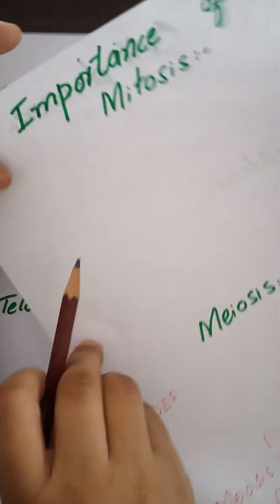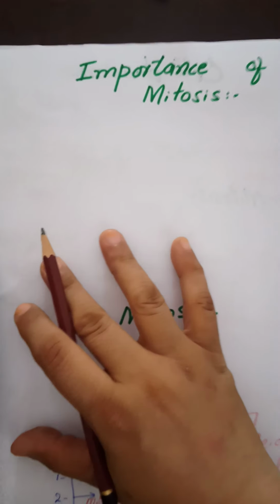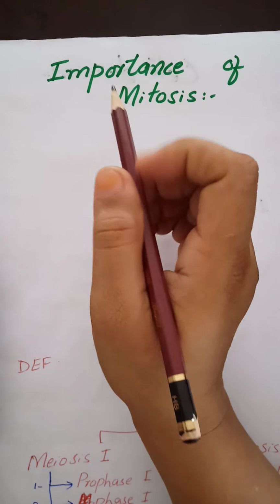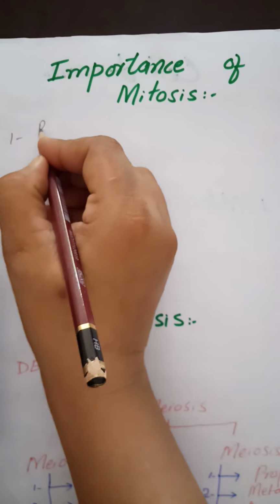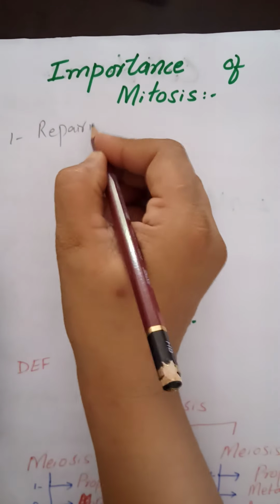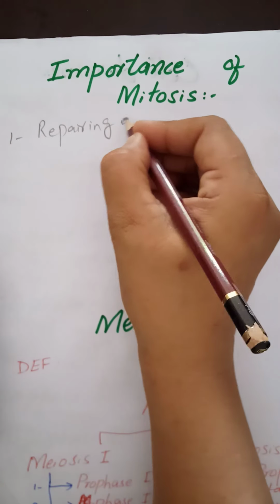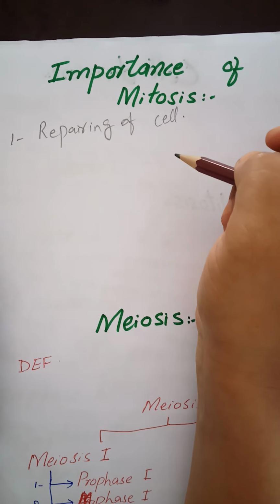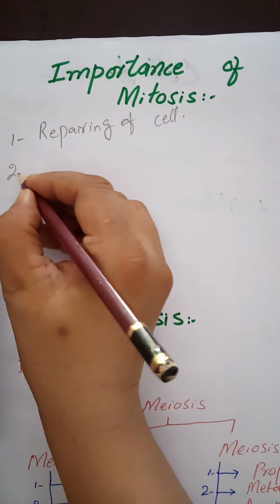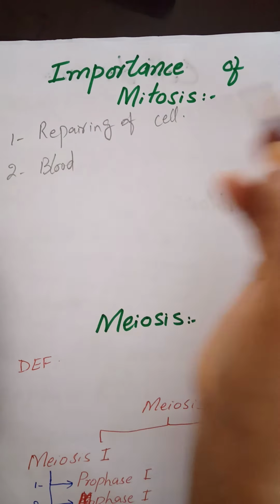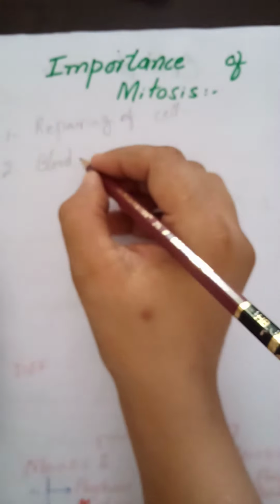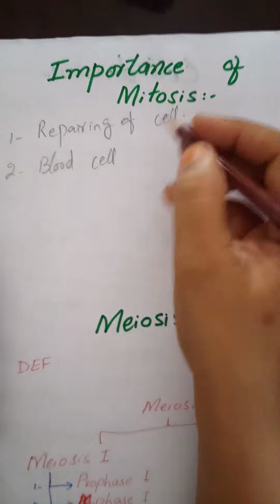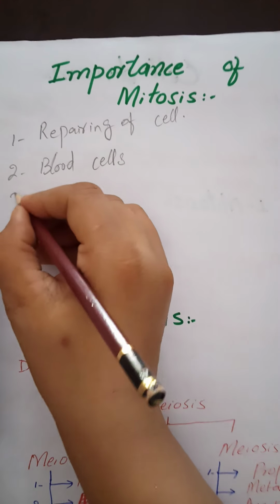What are the benefits or importance of mitosis for the body of living things? Mitosis is also known as growth division. It helps in the repairing of cells. How will it repair the cell? If you get injured, mitosis will help to repair your skin. It also renews blood cells. Blood cells die after about 120 days or a fixed time, so mitosis makes new blood cells in the human body or other animals.